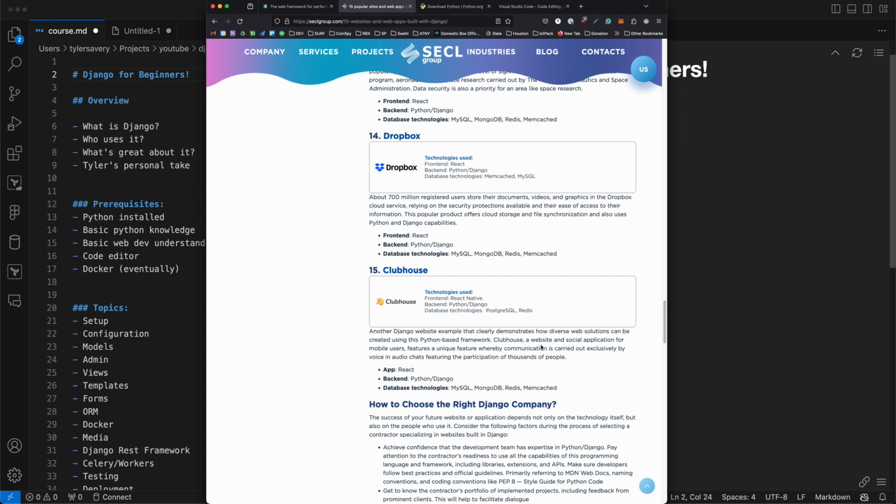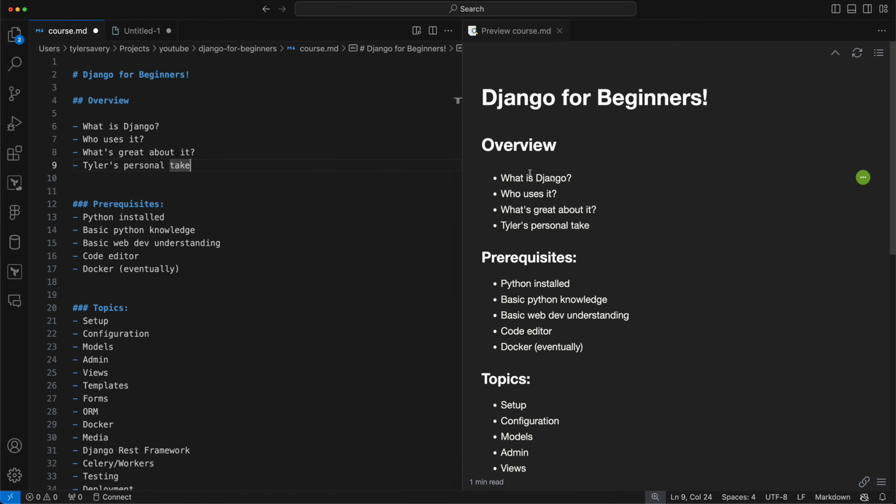I can also mention a ton of other things I've built that I've used Django on. I've used it quite a lot. I think it's a great project. What's great about it is it does have all those bells and whistles that you really need. That solves a lot of the problems. A lot of the time you can just follow the convention and do things a lot quicker than if you were building things from scratch.